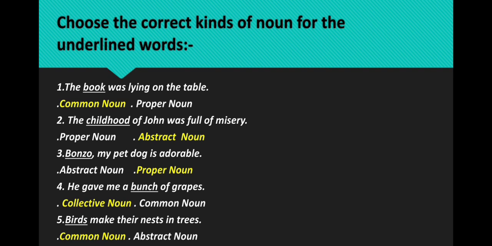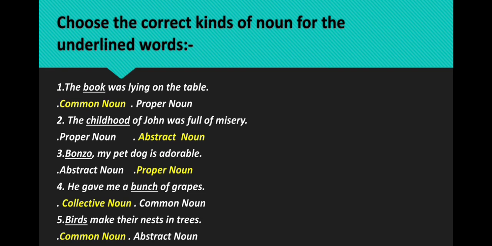Third one, Bonzo, my pet dog, is adorable. Options are given: abstract noun, proper noun. So the answer will be proper noun. Why? Because Bonzo is a particular name of a dog. Fourth one, he gave me a bunch of grapes. Options are given: collective noun, common noun. So the answer will be collective noun, because I have already told you all that anything more than one we collectively call by a name, and that we call a collective noun. So the answer will be collective noun.